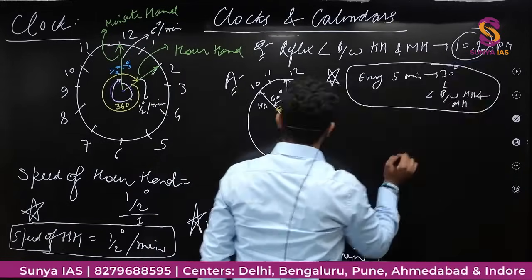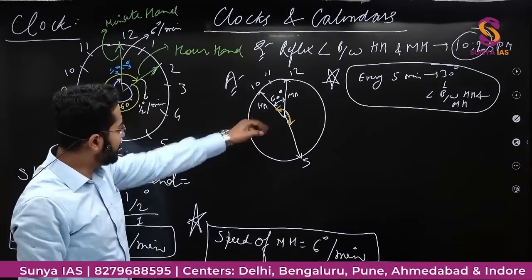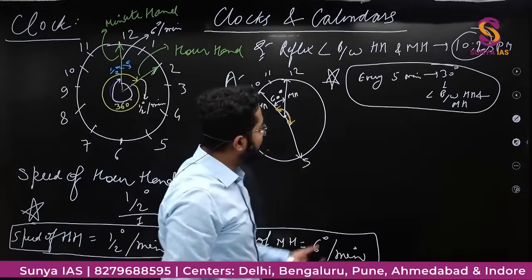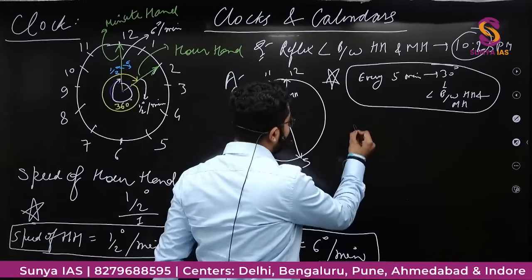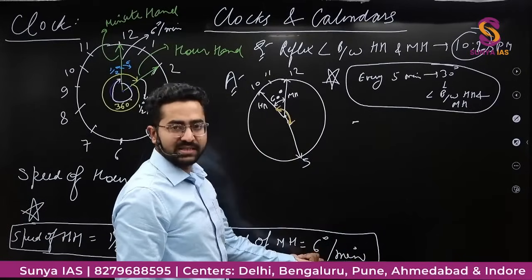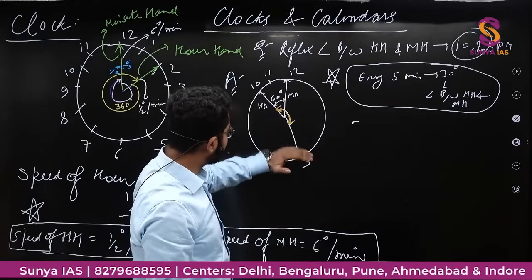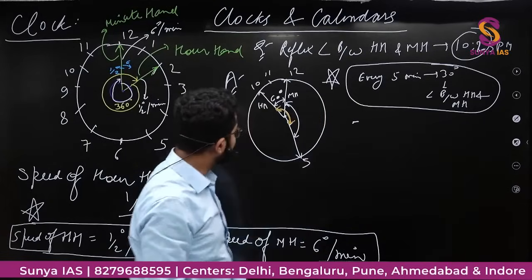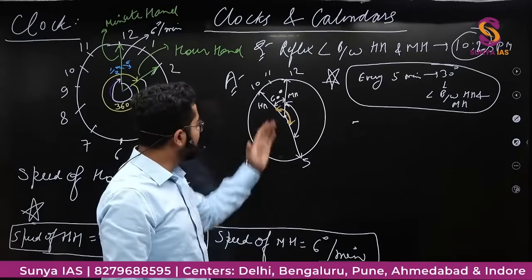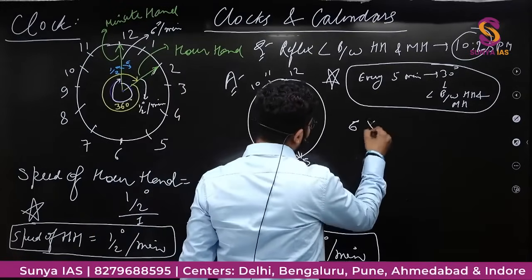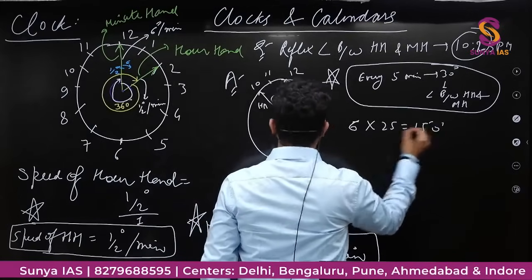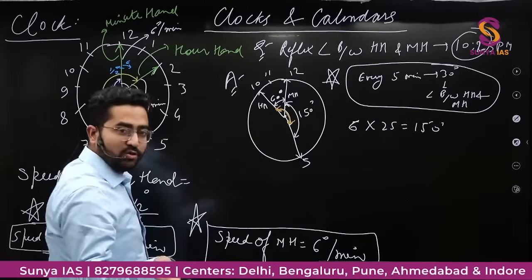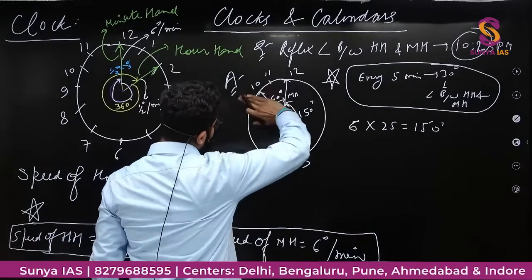Now if I calculate this angle, this is 60 degree, this is 12, this is 5, that is 25 minutes. For 5 minutes, 1 minute में this is covering 6 degree. Then in 25, this angle would be minute hand का angle, 1 minute में 6 degree, 25 minutes में 6 into 25, that is 150 degree. So this angle is 150 degree. And now you need to find the angle of this hour hand to minute hand.